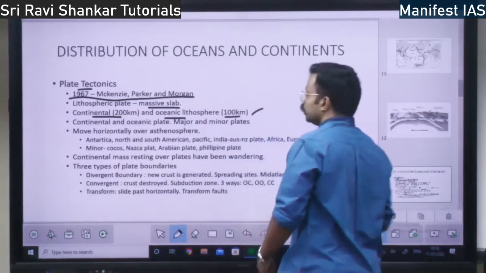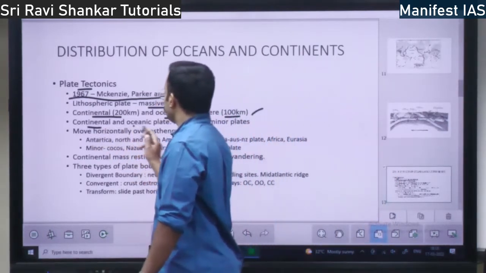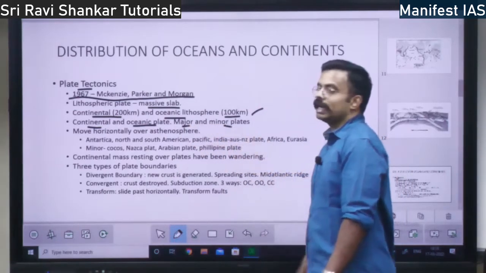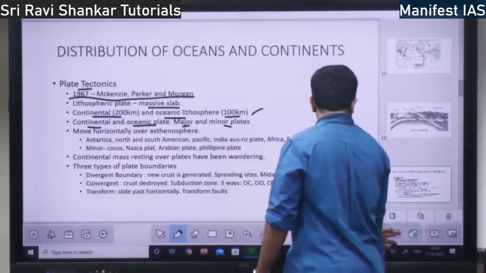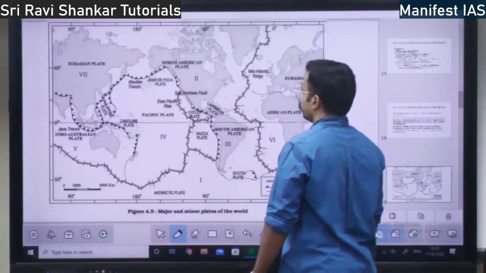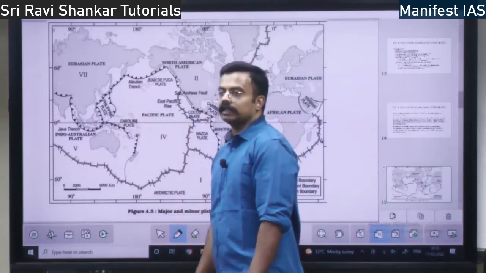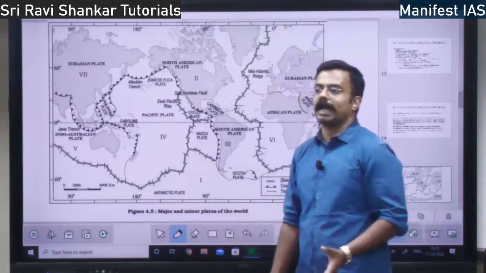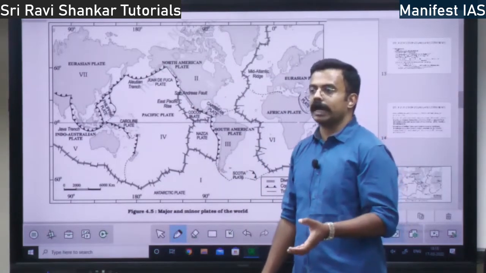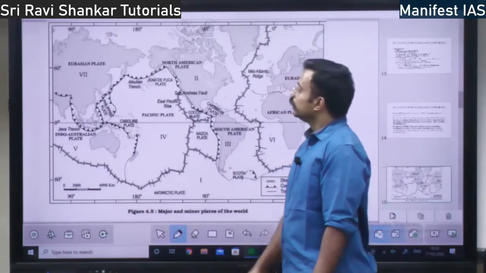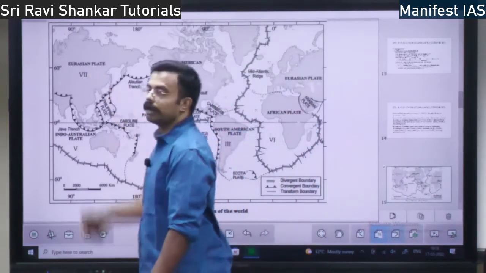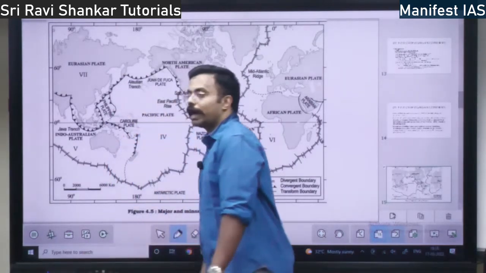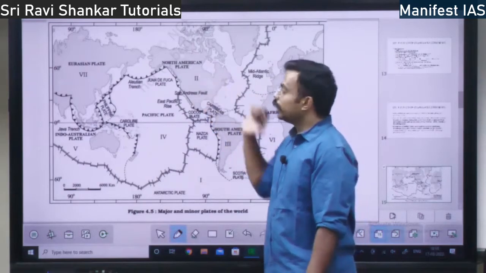Right? I'll show you the plates. There is continental plate and oceanic plate. And also, there are major plates and minor plates. So, what is continental plate? What is oceanic plate? What is major plate? See, this is the entire earth. So, North American plate. See, this entire North America, it is one plate. It is sitting on one lithospheric plate. So, this is a major plate. Even you have, see, Europe and Asia is one plate. It is sitting on one plate. Right? Eurasian plate is there.